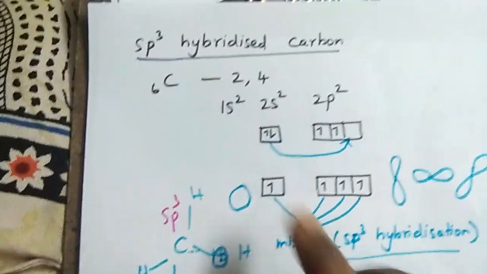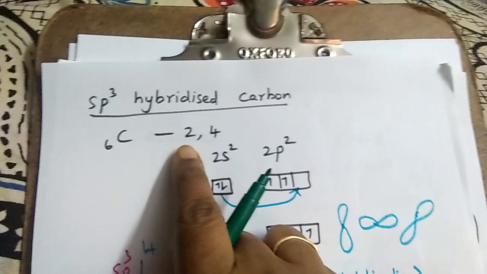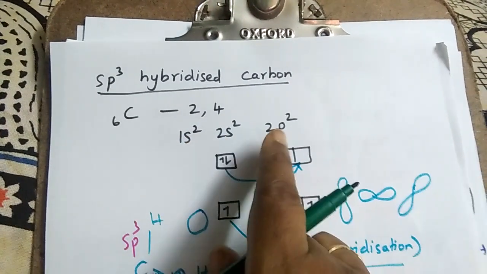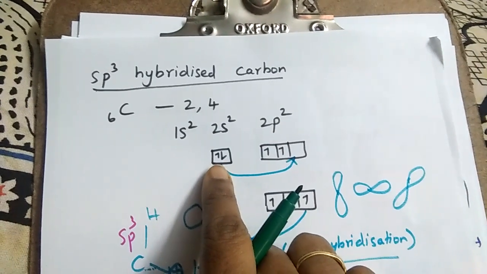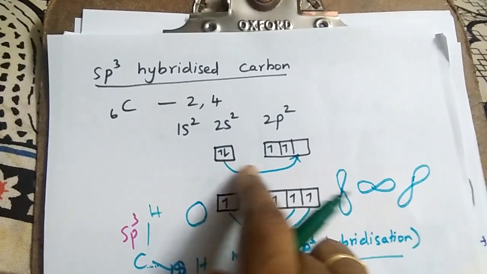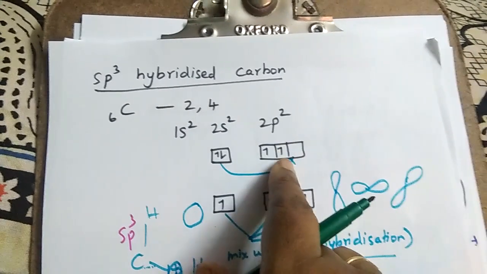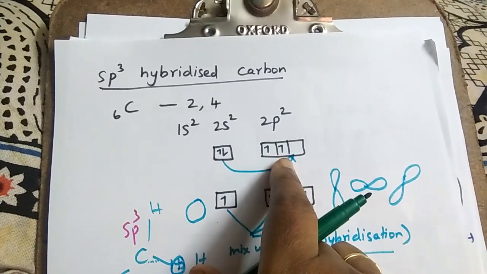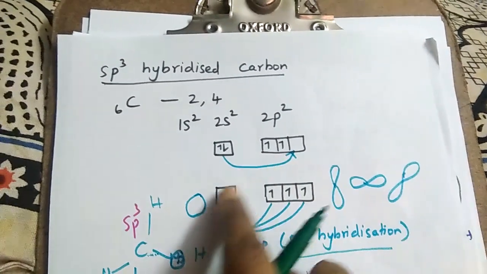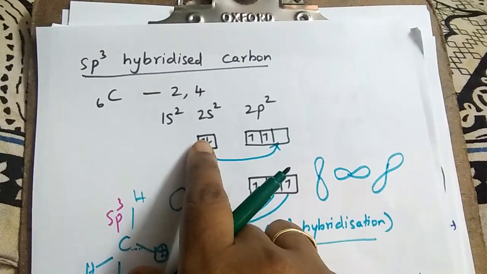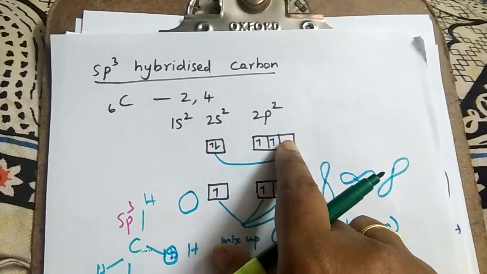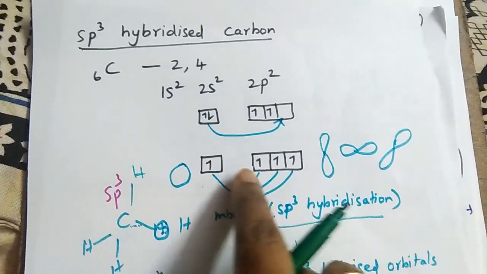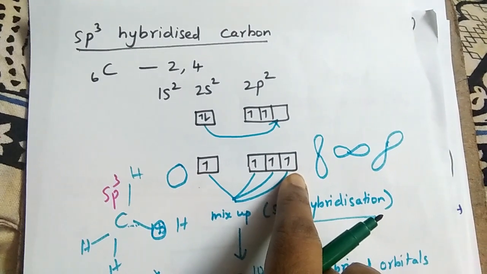See, we already know that carbon has atomic number 6. So the electronic configuration is 2, 4, that is 1s2, 2s2, 2p2. Here is the box diagram of the orbitals. The p sublevel has 3 orbitals. In 2p2, the electrons are distributed like this in 2 different orbitals, according to Hund's rule. And here this electron excites and promotes to a higher energy level. So it is excited to the pz orbital. Now you get 2s1, 2px1, 2py1 and 2pz1.